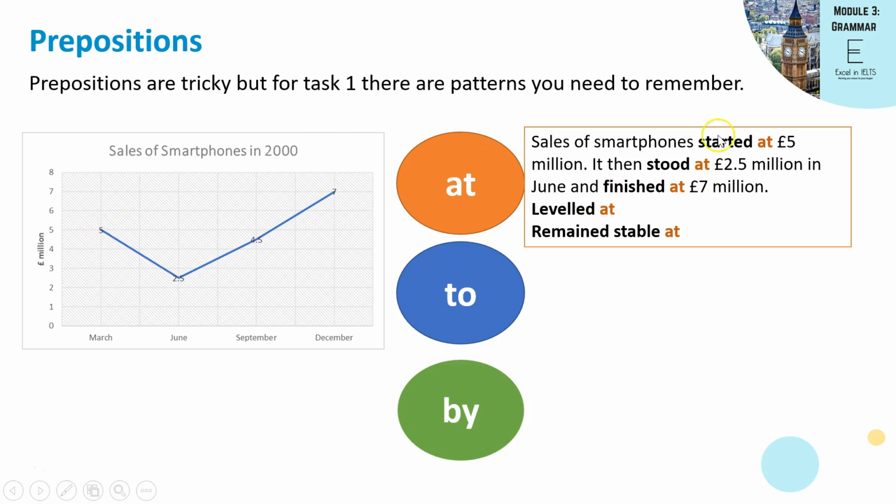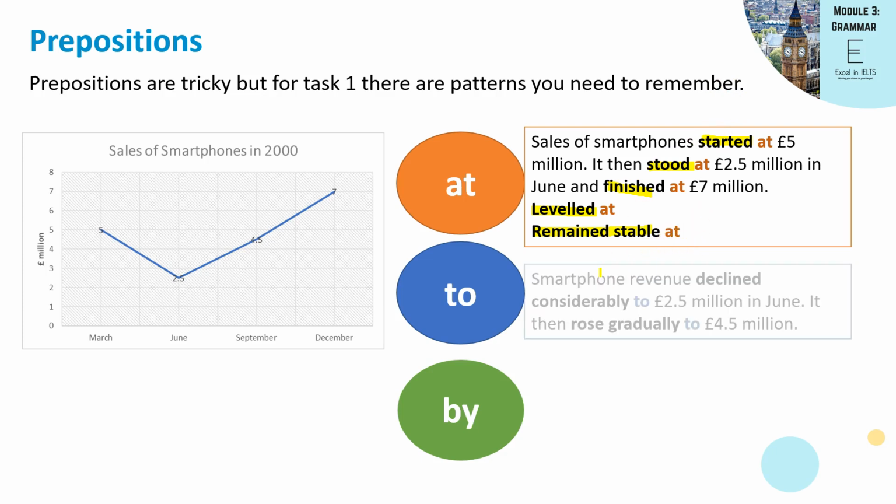To be specific, if you use the verbs started, stood, finished, leveled, and remain stable, then the only preposition you can use is at. So remember that. If you want to use these verbs, use at.